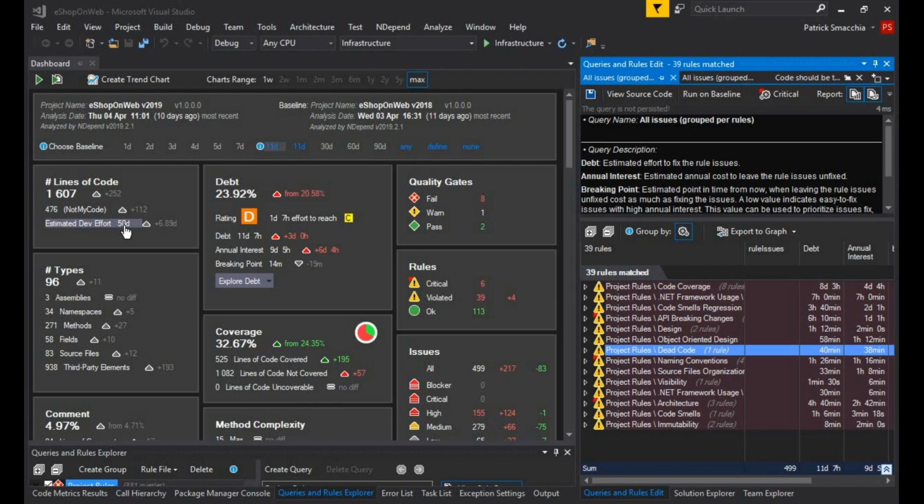Thresholds are used to infer an A, B, C, D, or E debt rating from the overall debt ratio. Since this codebase is poorly covered, its debt rating is D. NDepend also estimates that 2 man-days would be required to reach a C debt rating. In the next video, more advanced concepts around technical debt will be presented.